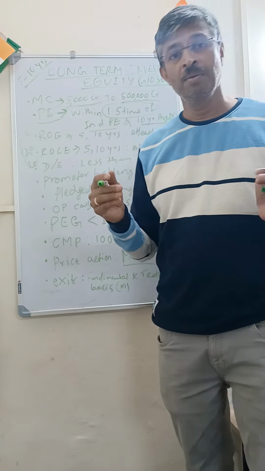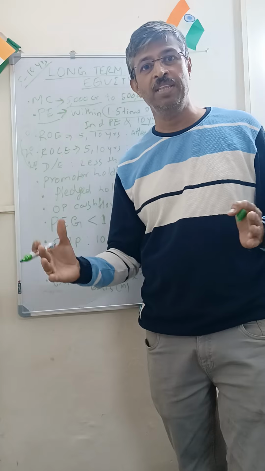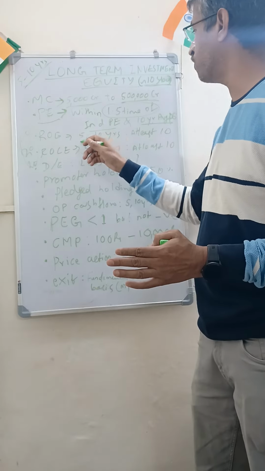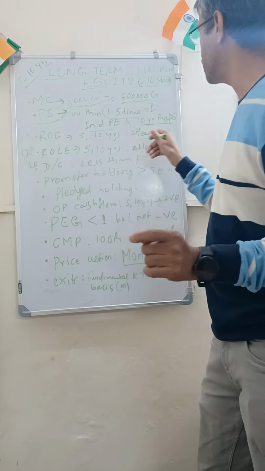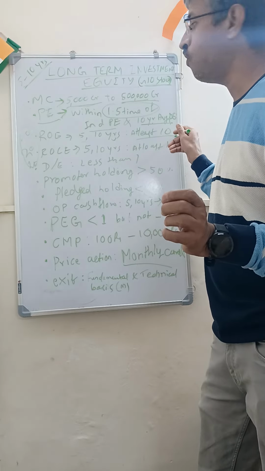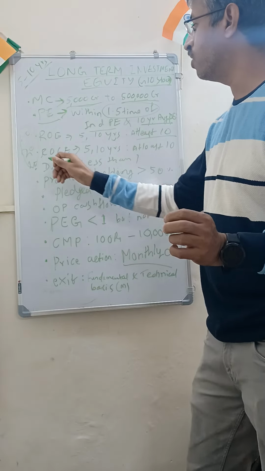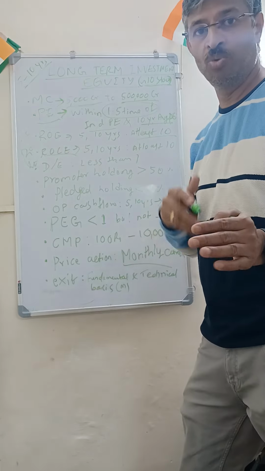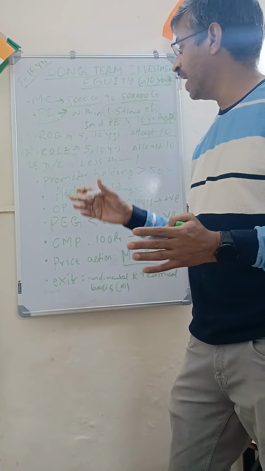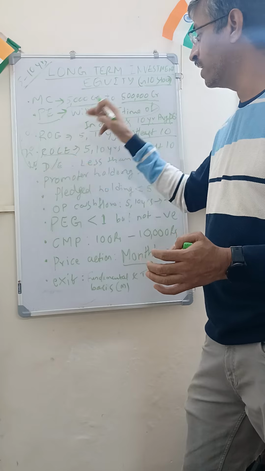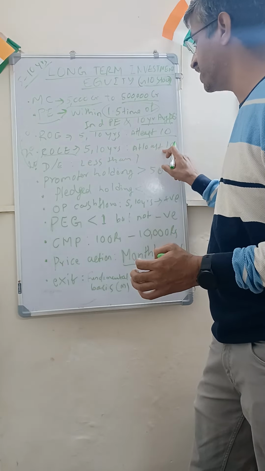Now, the next parameter is return on equity. This is basically how much return the company is making on the equity that it is holding. So I look for 5 and 10 years return on equity of at least 10. So for every equity, there is a return of 10. Now, return on capital employed. As you know, every company has a certain capital, and this is the return on that capital employed. So I look for 5 and 10 years, at least 10.